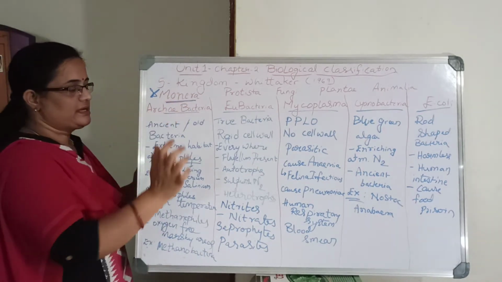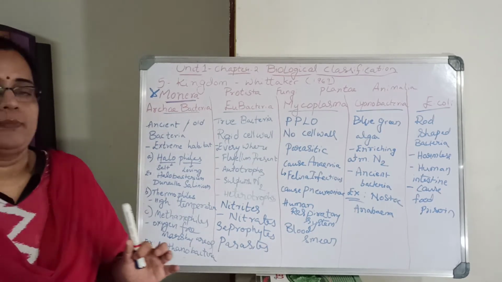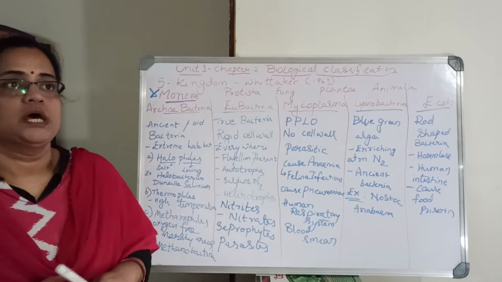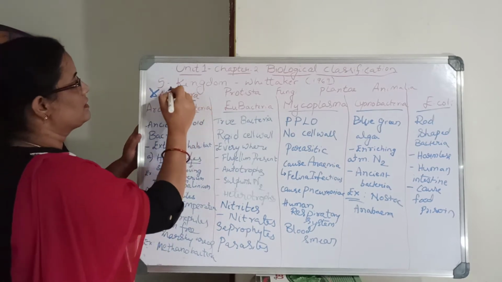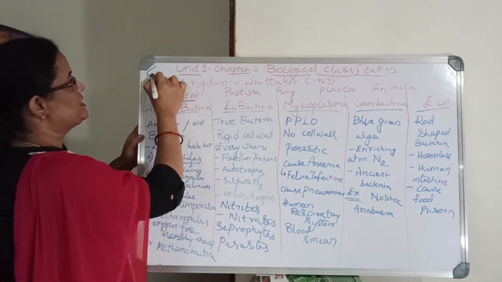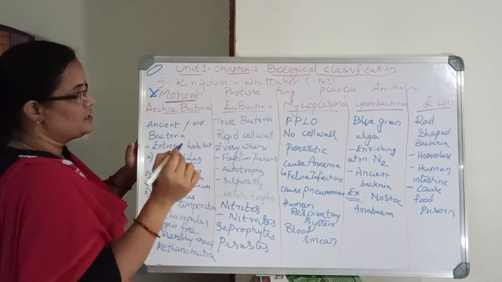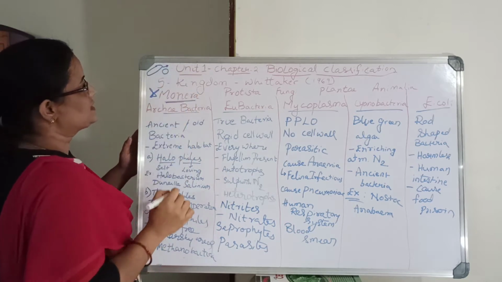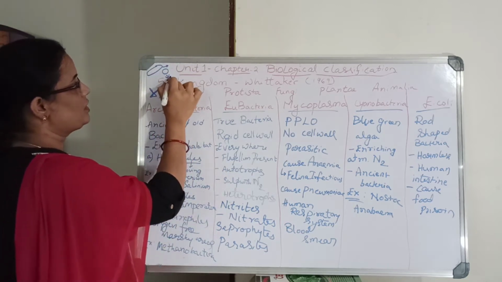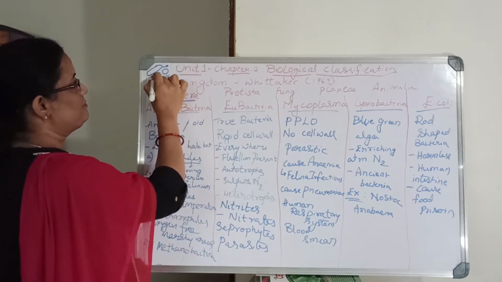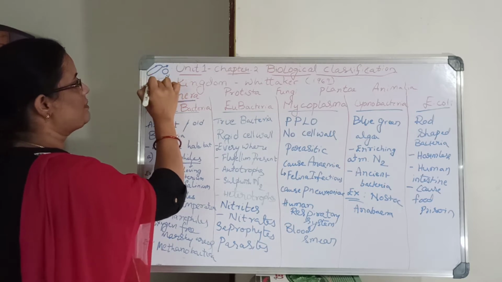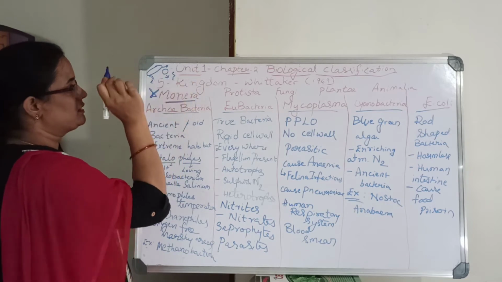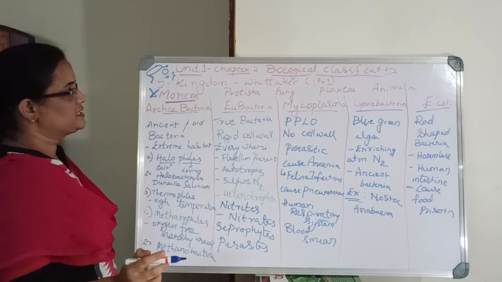Monera is bacteria, which are found everywhere. Rod-shaped bacteria are called bacillus, comma-shaped ones are vibrio, spiral ones are spirillum, and round bacteria are coccus.